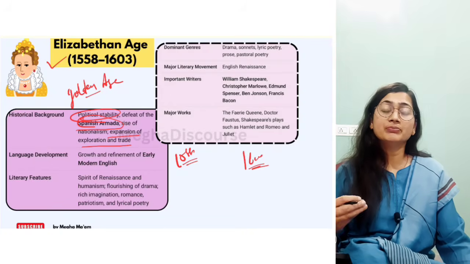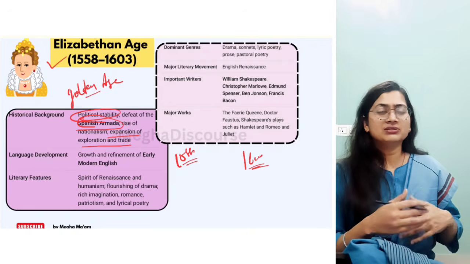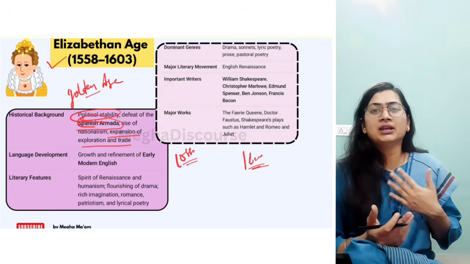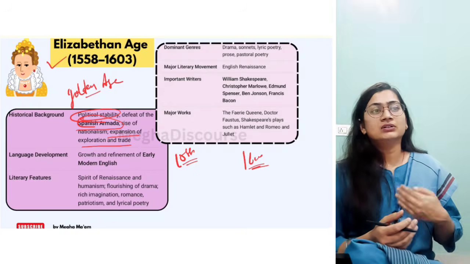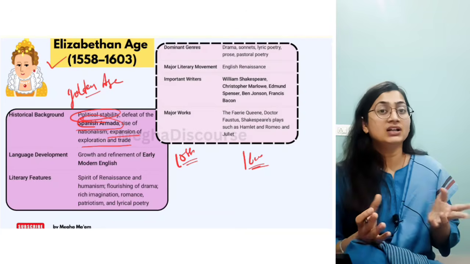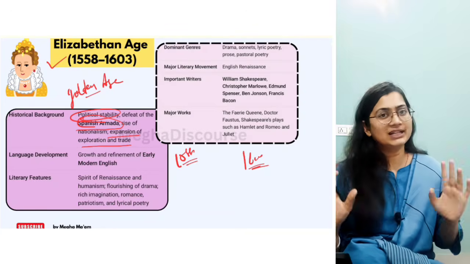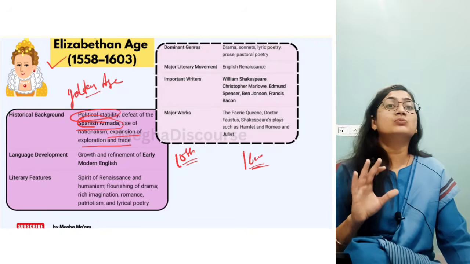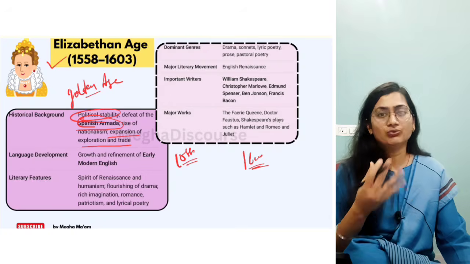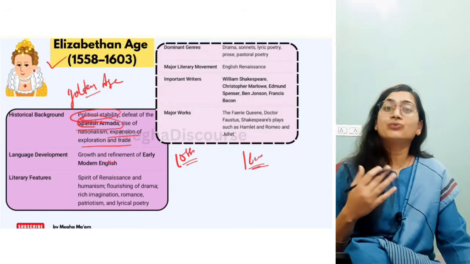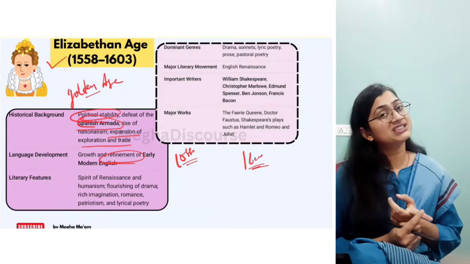Another thing is the development of language. Now the language is pure, golden, more smooth than the previous one. Like in my 20s I maybe was not able to speak Hindi very well, but after 2 or 3 years I may be able to speak very well. So this is the emergence, the transition, the growth. This is the natural one. Now English is more smooth, more refined. So in the Elizabethan age, language development can be seen, and trade and commerce development can be seen.